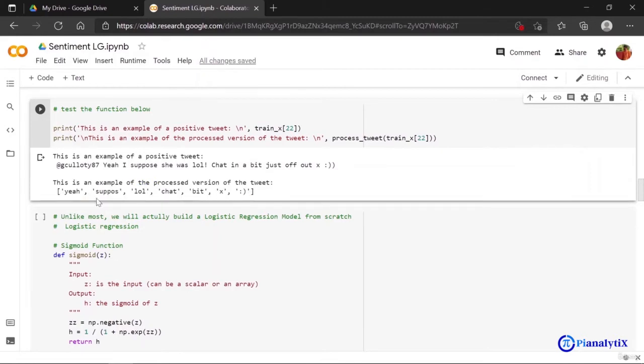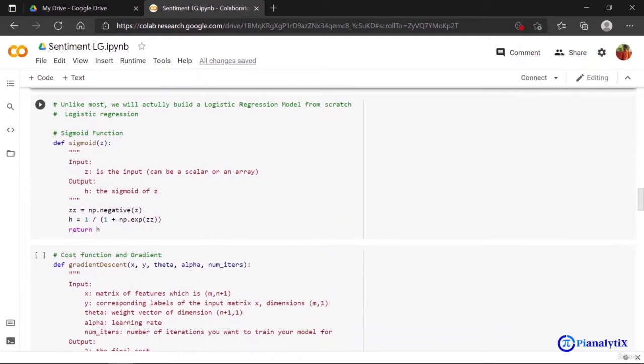You might be thinking, "suppos" doesn't have an E at the end. This is because we have been using the stem function. What the stem function sometimes does is that it isn't able to totally find the base word, and sometimes removes the last few characters, let's say along with the suffix itself. But again, it understands what this word means.